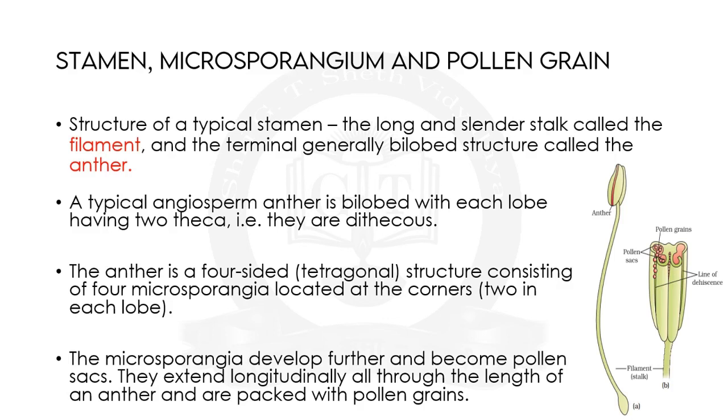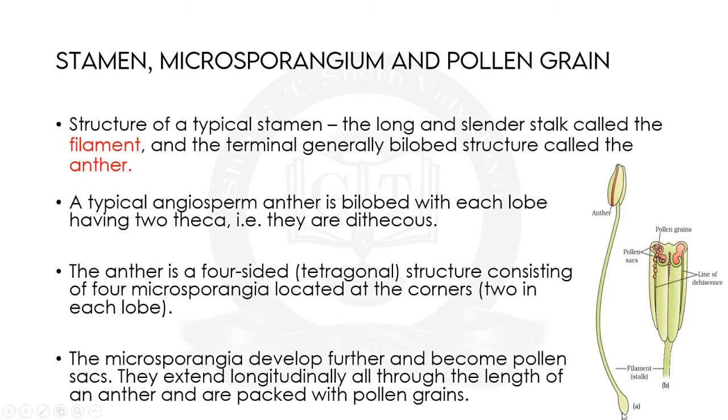The anther is a four-sided, that is tetragonal, structure consisting of microsporangia, which are located at the corners, two in each lobe. Again, in the diagram these are the lobes on both sides. The microsporangia develop further and become pollen sacs.